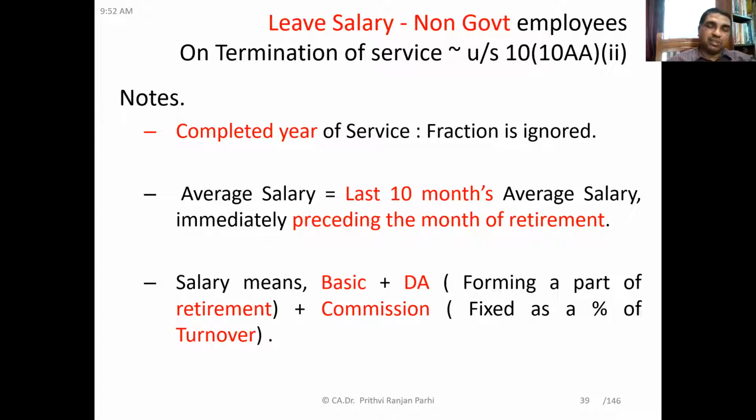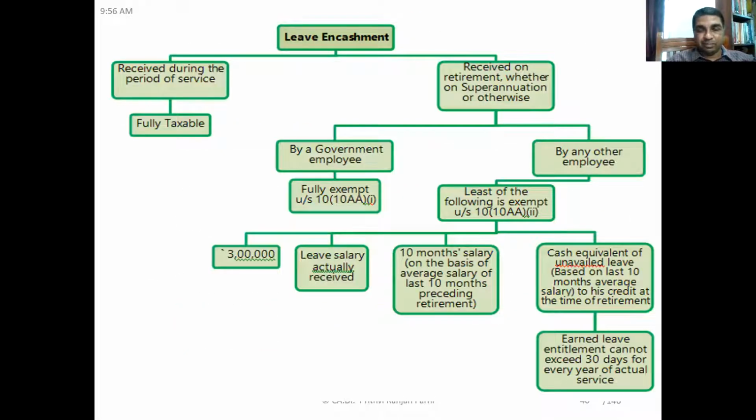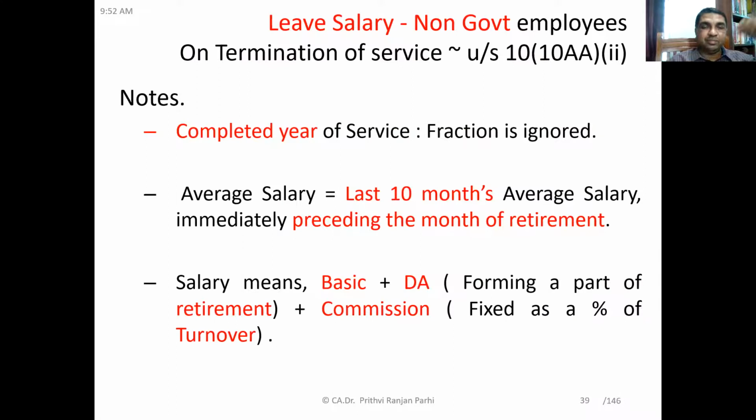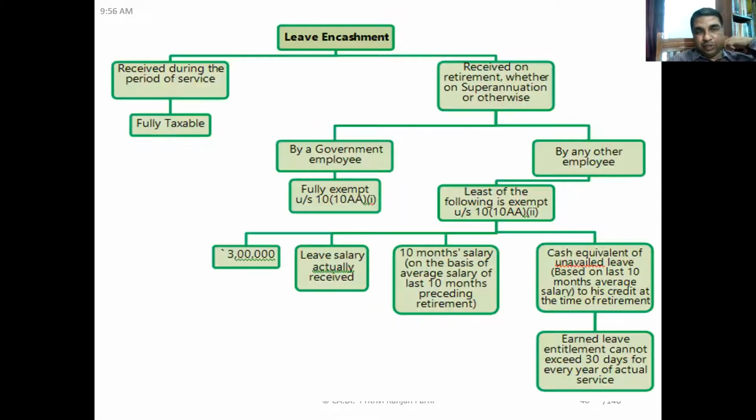That means for calculation of other retirement benefits like gratuity, pension, etc., the DA is taken as a component. So DA, if it forms a part of retirement benefit, then only it will be included with basic salary. Plus, commission will be included if it is fixed as a percentage of turnover. So this is the meaning of salary. Understood now? Now, what I told you, you can see in summary form.